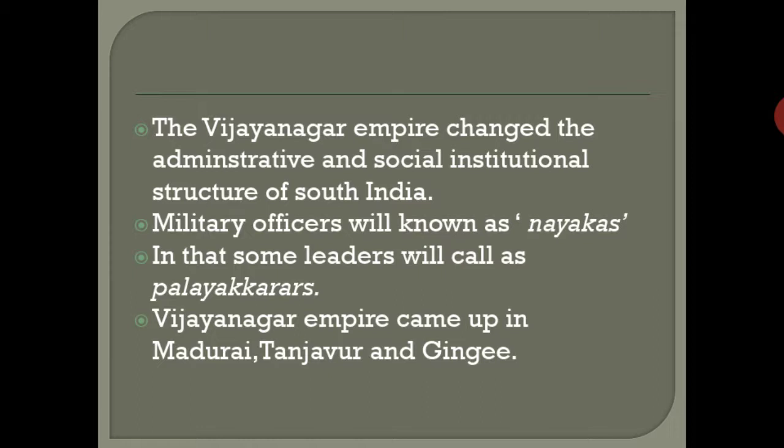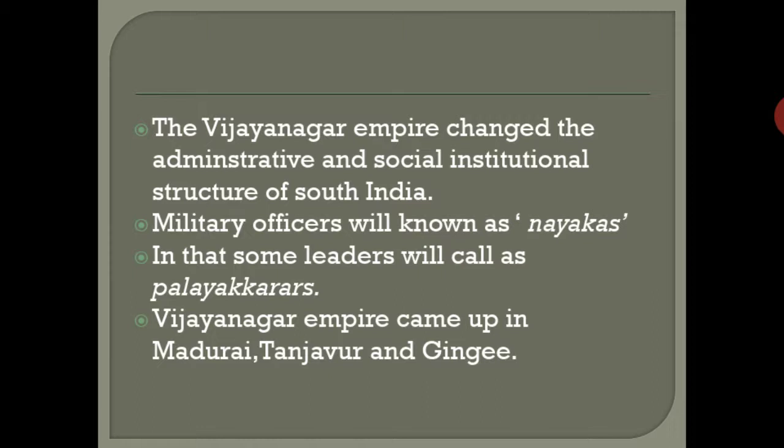Okay, then military officers will be called the Nayaks. In that, some of the Nayaks will be called Palaikars. Especially the name Palaikars was given to the Nayaks in South Tamil Nadu actually. Like that we have Veerapandya Kattabomman, Umaithurai, these are all the people. They are all Palaikars. How many Palaikars are there? Near to 72.